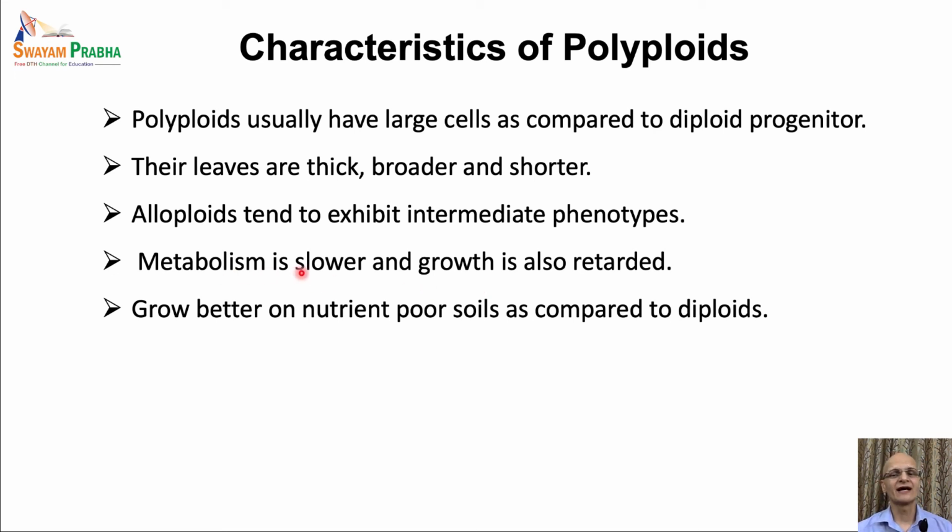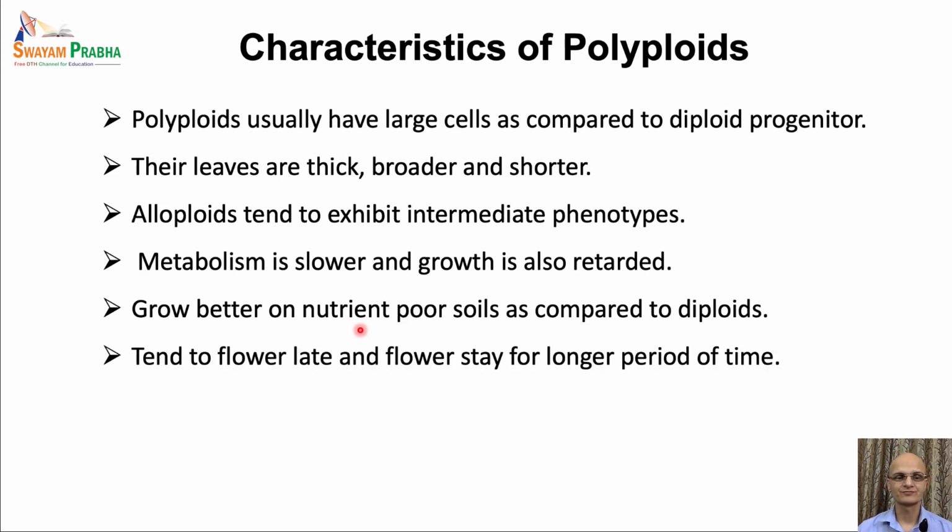Slower metabolism and lower growth rates help these plants to perform better or grow better on degraded soils or soils which are nutrient poor. Polyploids tend to flower late in the life cycle. Their flowers are usually bigger and they stay for a longer period of time as compared to the diploid progenitors, and all these characteristics are very much desirable in the flower industry for economic benefits.